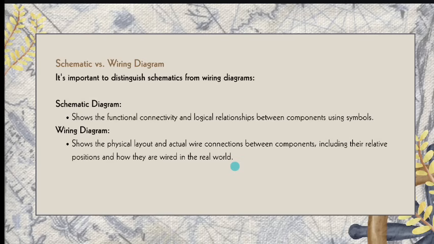While the wiring diagram is to show the physical layout and actual wire connections between components, including their relative positions and how they are wired in the real world.